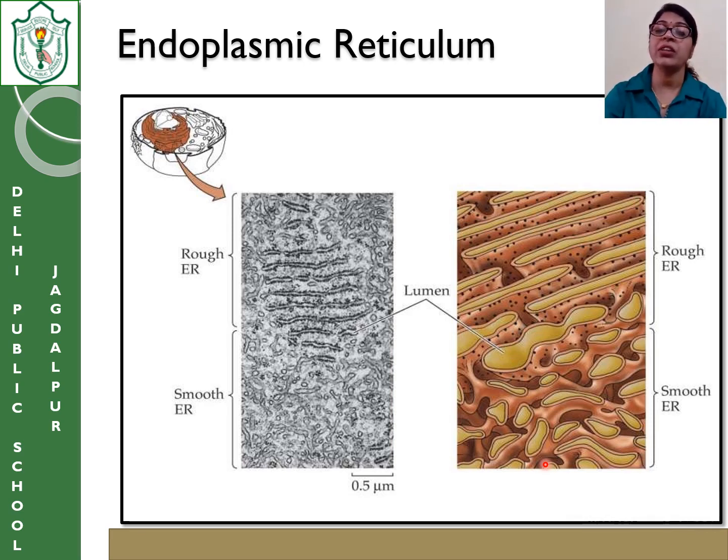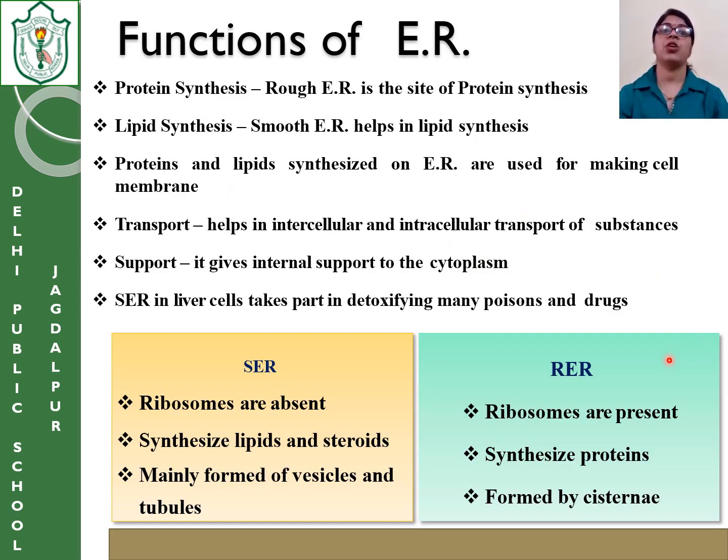Along with these functions, the ER is also responsible for the transport system. It transports the protein formed to the neighboring cells or to one part or the other part of the cell for their requirement. Now, here we have jotted down the function of the ER. Rough endoplasmic reticulum is the site of protein synthesis. Why?